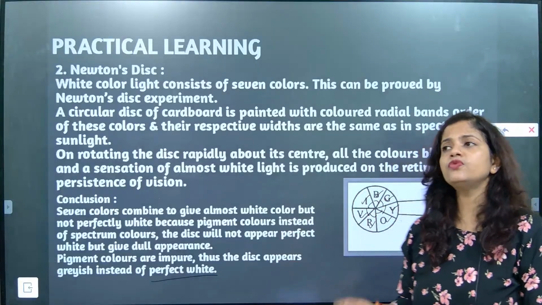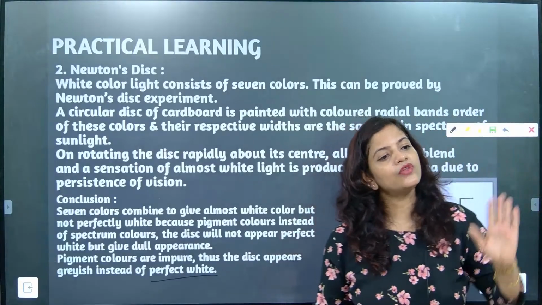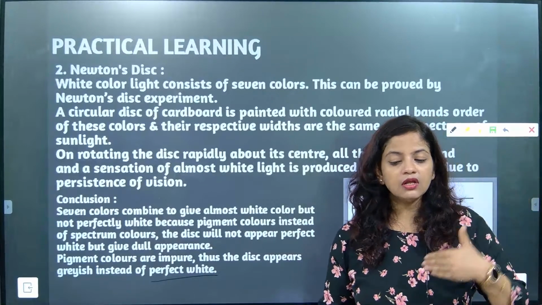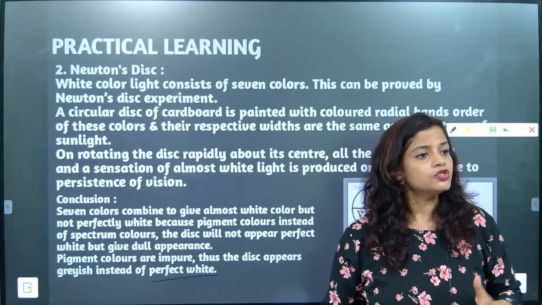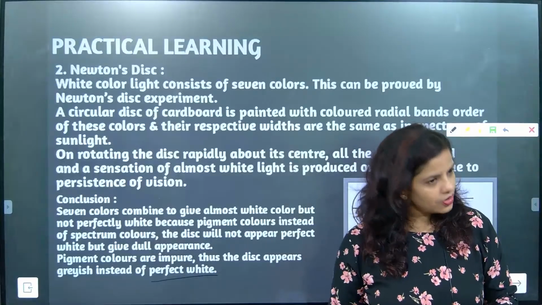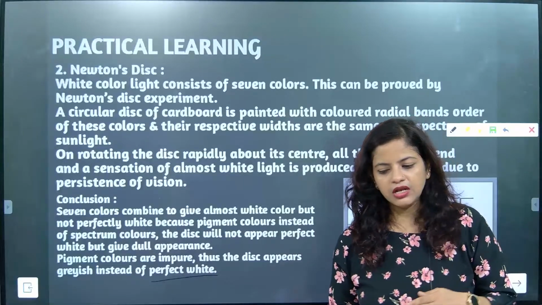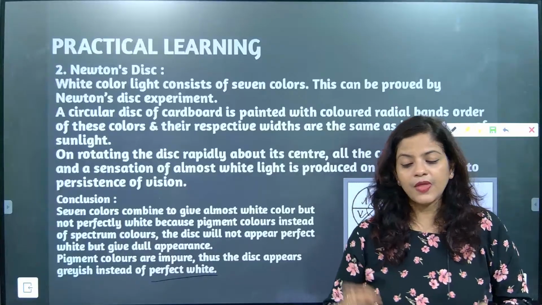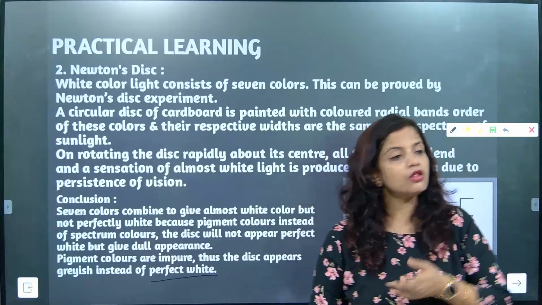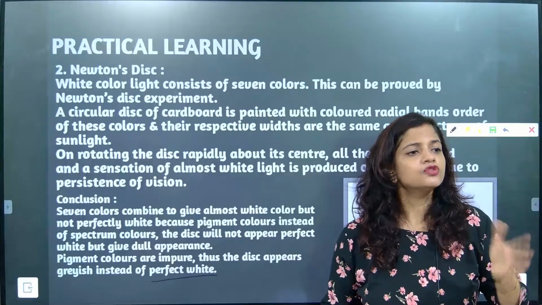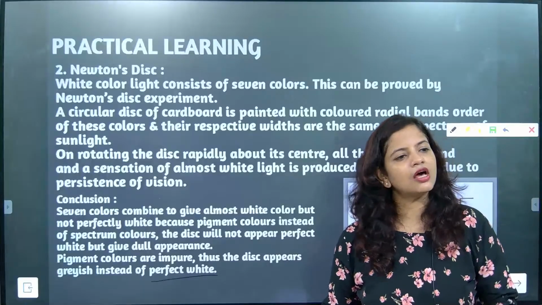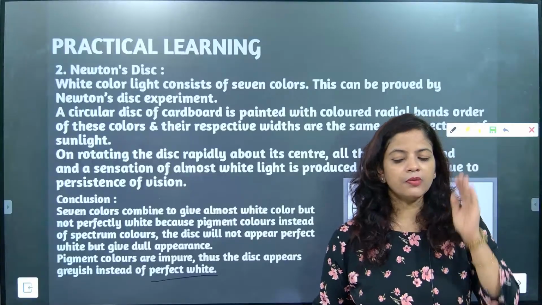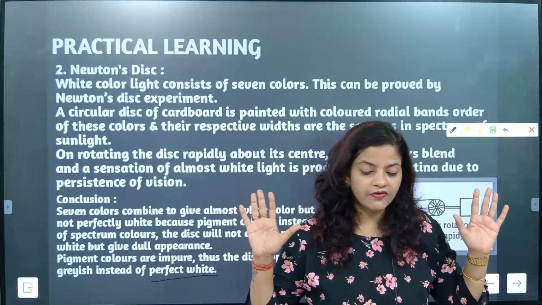Understood or not? So, you need to understand that violet color also will have several wavelengths. Yellow color will also have several wavelengths. So in yellow color also a different variety of yellow is there, na? Bright yellow, dull yellow, different yellows. The yellow itself is split into many colors. Understood? Similarly, red color also will have different wavelengths. So because the pigments were not that sharp, because of that only we got a dull grayish color, not a perfect white color. I hope you might have understood this part.